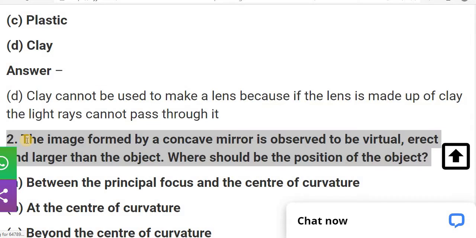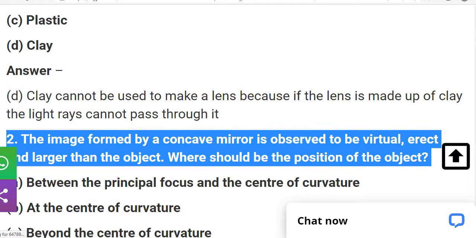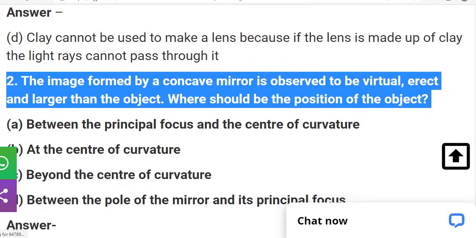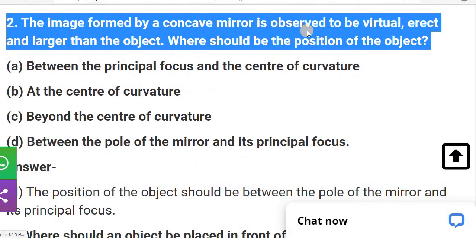Let's move further. Second question. The image formed by a concave mirror is observed to be virtual, erect and larger than the object. Where should be the position of the object? Your question is that here the mirror is a concave mirror, and it gives a virtual, erect and larger image. So in one condition only this kind of thing happens with the concave mirror.